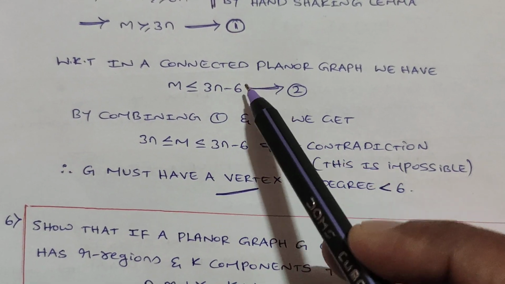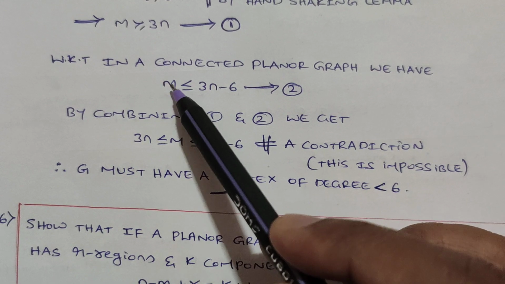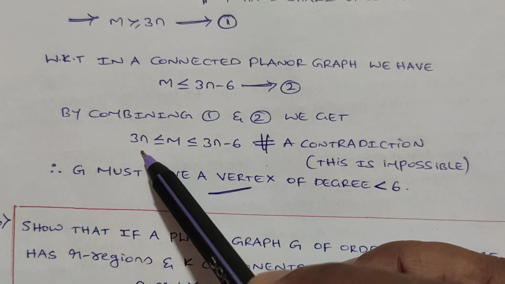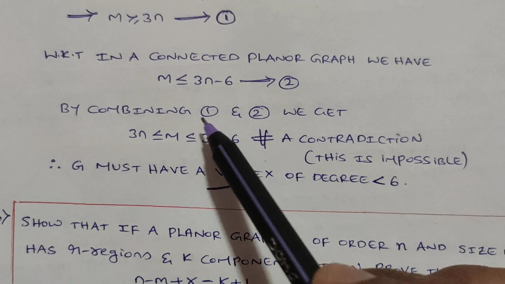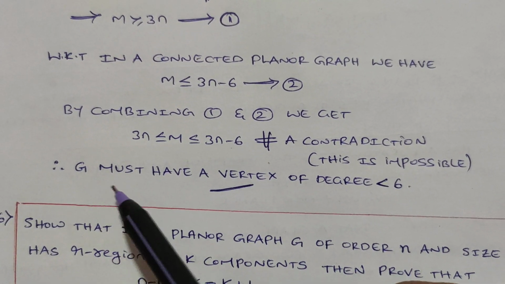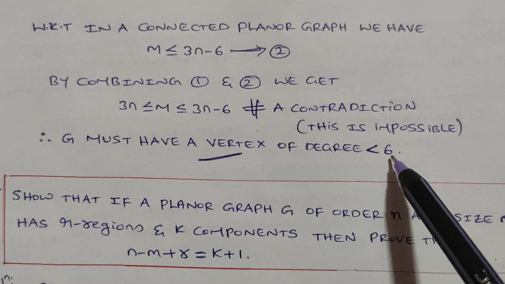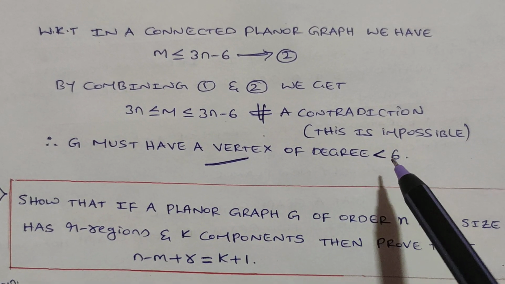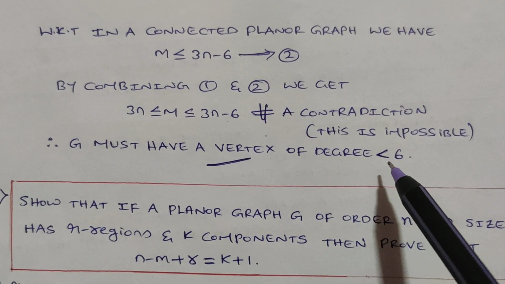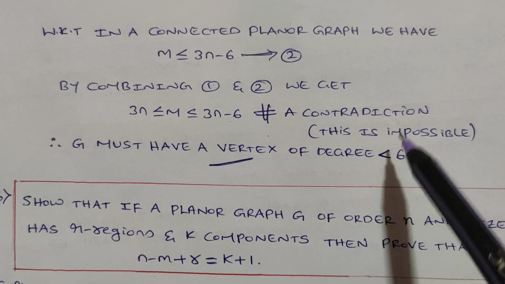So from statements 1 and 2, m would have to be both at least 3n and at most 3n minus 6, a contradiction, which is not possible. Therefore G must have a vertex of degree less than 6. This is the method of proving that G must have a vertex of degree less than 6.